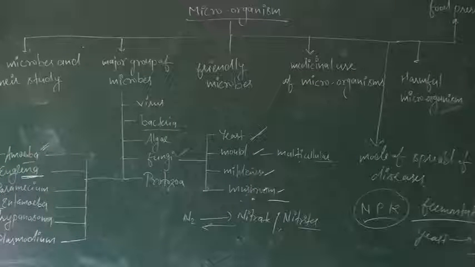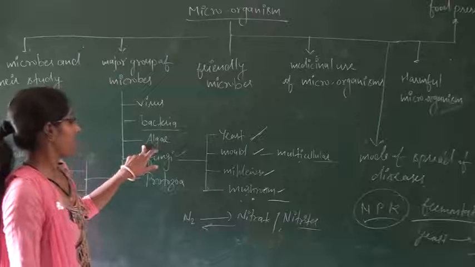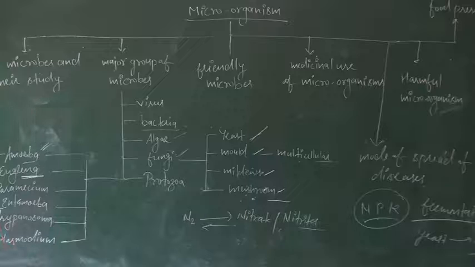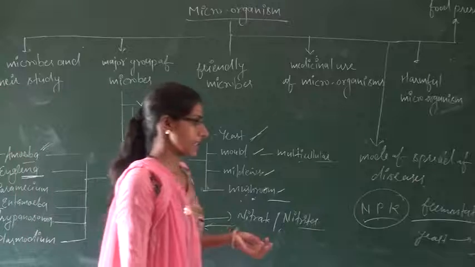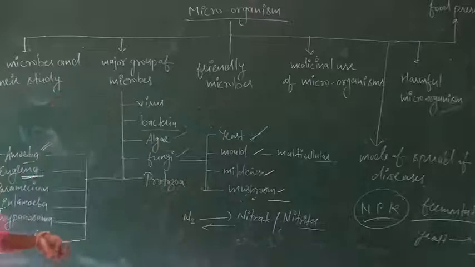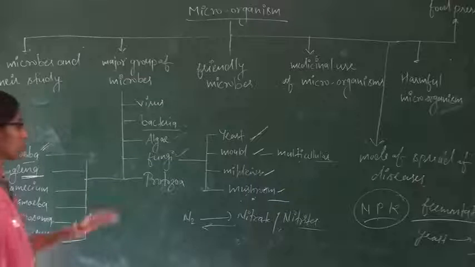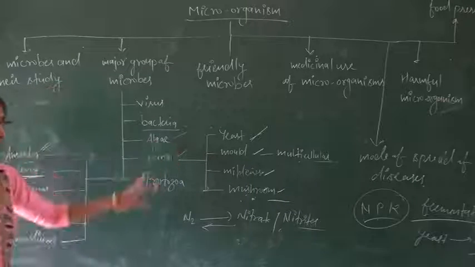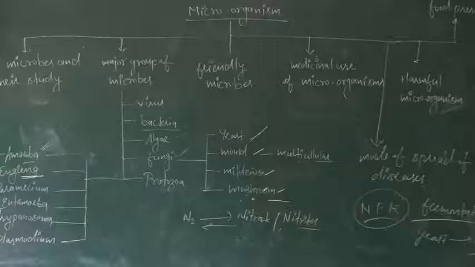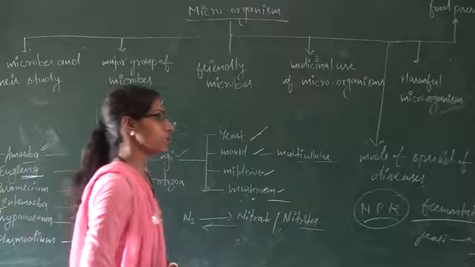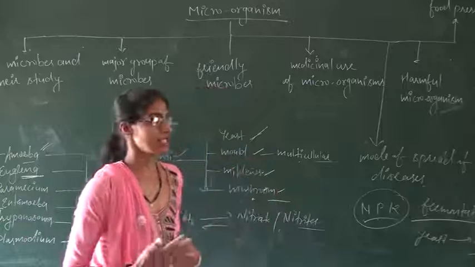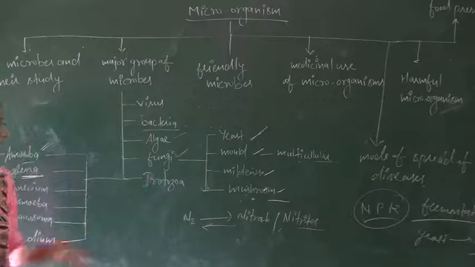Okay. After that, importance of algae. What is the importance of algae? Algae play an important role in medicine, industry, agriculture as well as food. Blue-green algae is used as an antibiotic. In agriculture, algae are used as manure to increase the fertility of the soil.